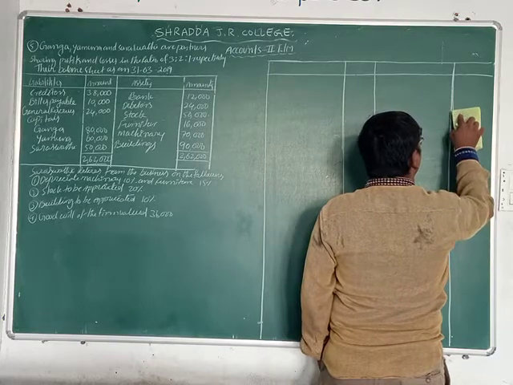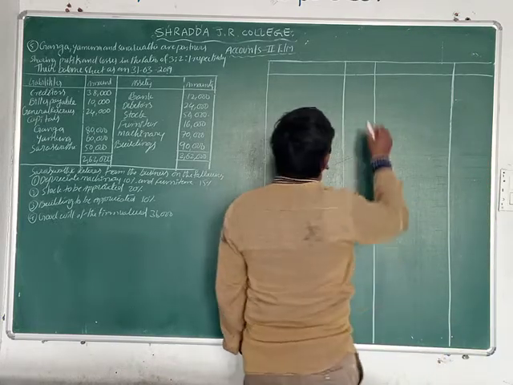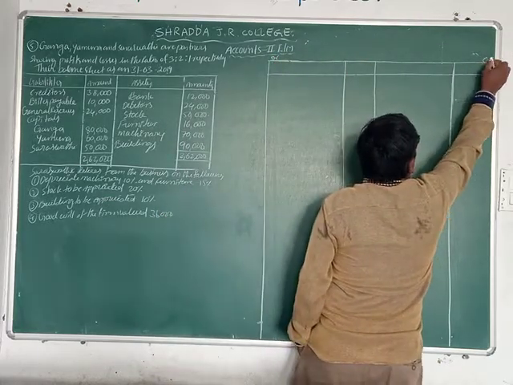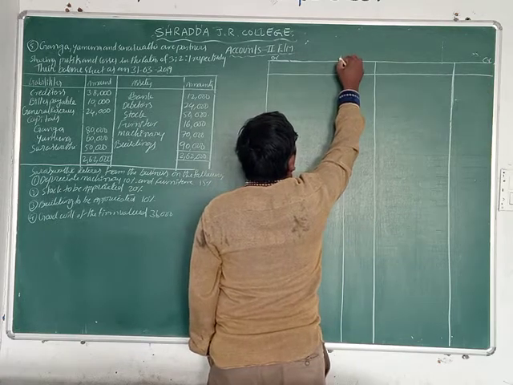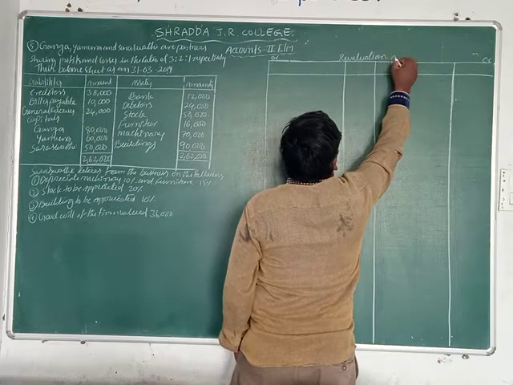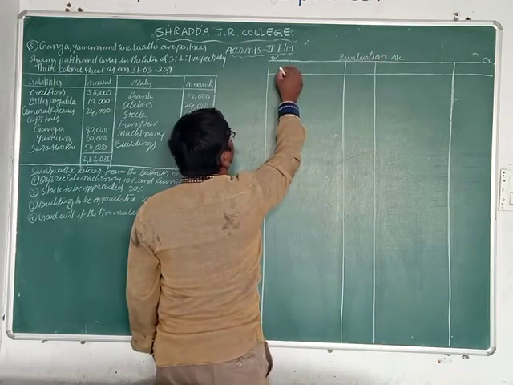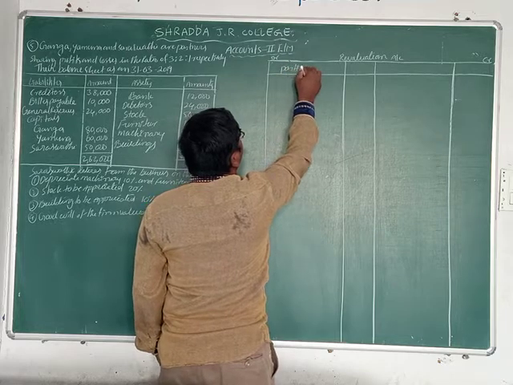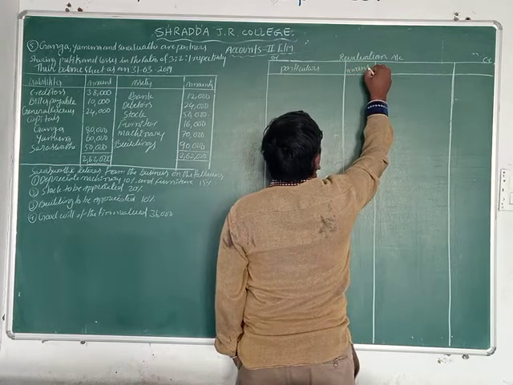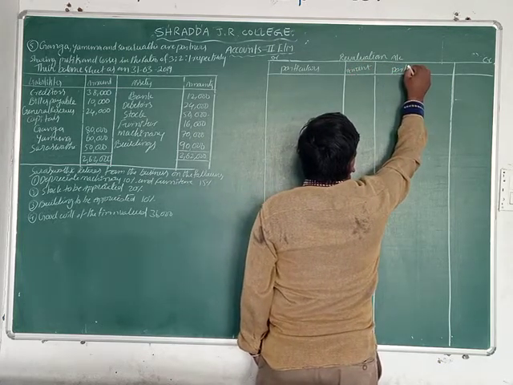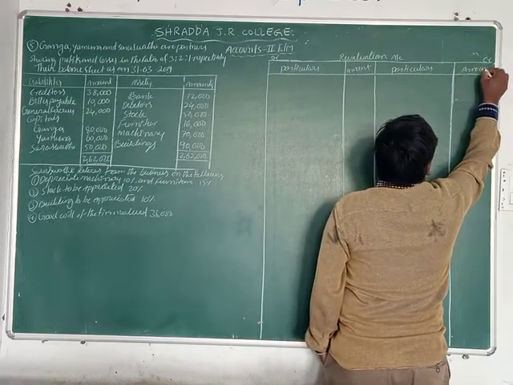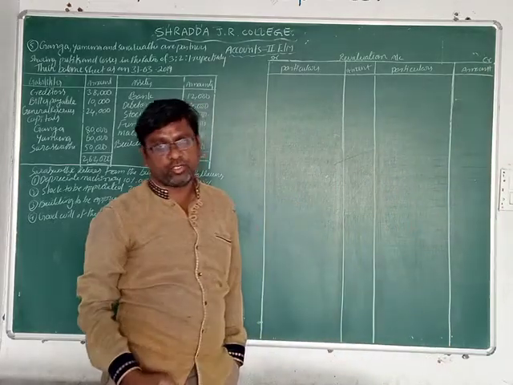This is the revaluation format. The left side is debit, the right side is credit. This is the revaluation account, friends.